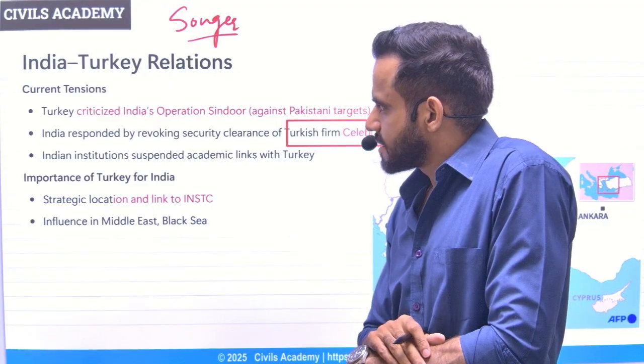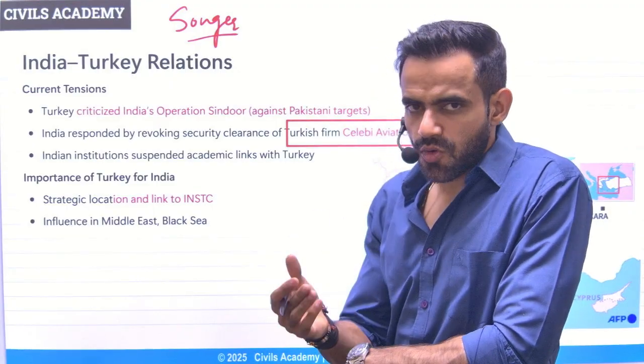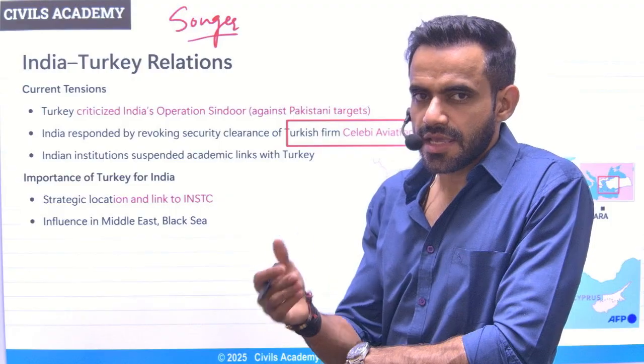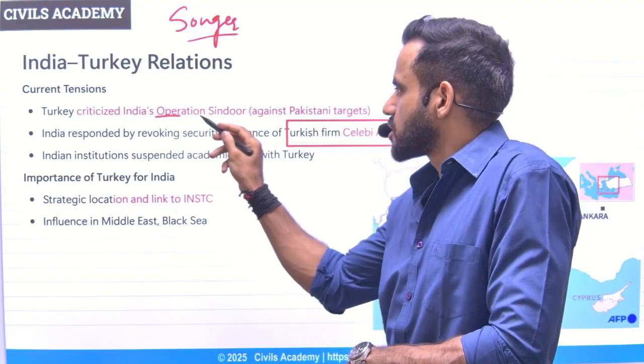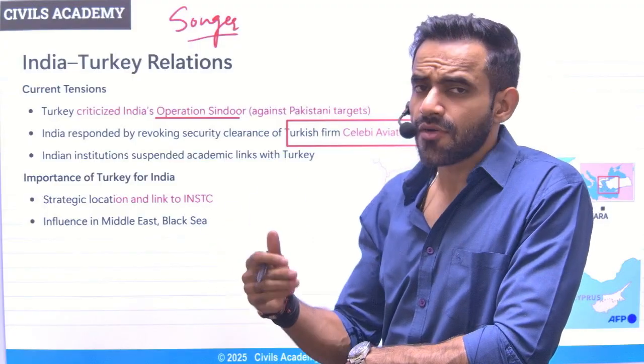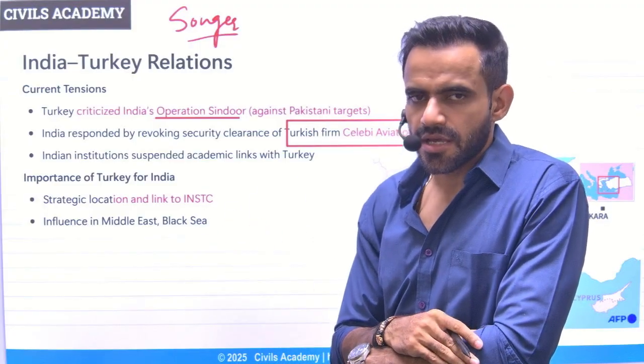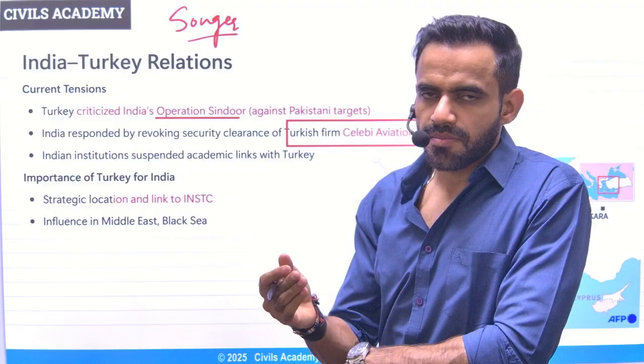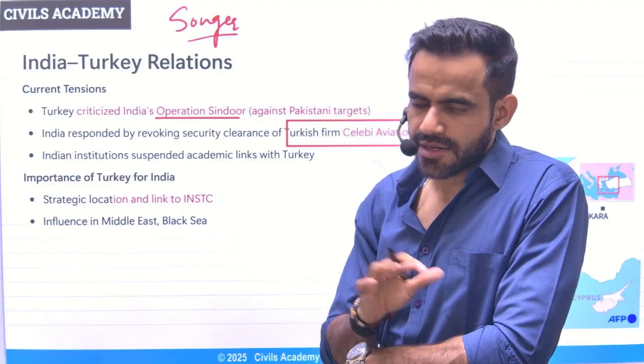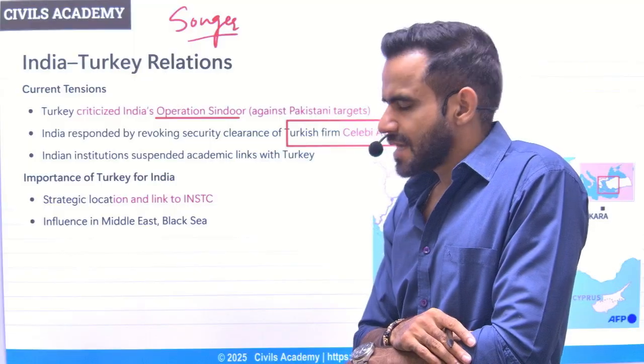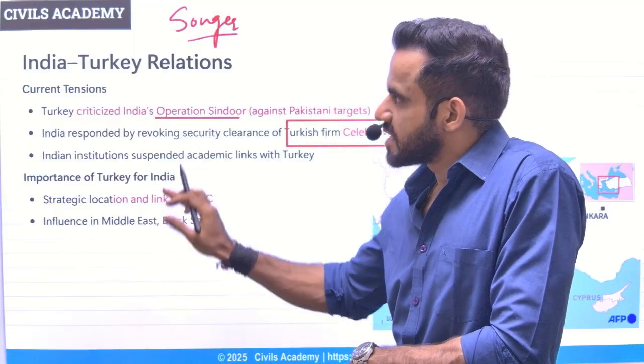Now, apart from that, there was one more problem. The problem was that Turkey simply criticized Operation Sindoor. Operation Sindoor was our response to the Pahalgam attack, which was sponsored by Pakistan-based terrorists. Okay. Now, in this context, understand two, three things which are not mentioned in the article.